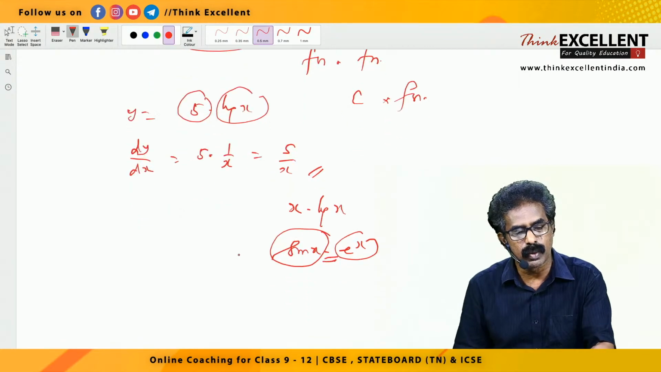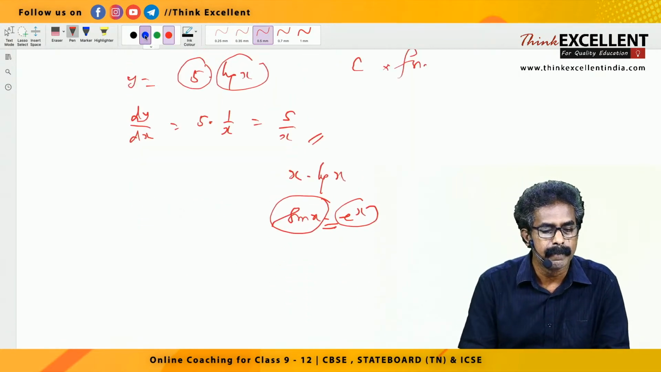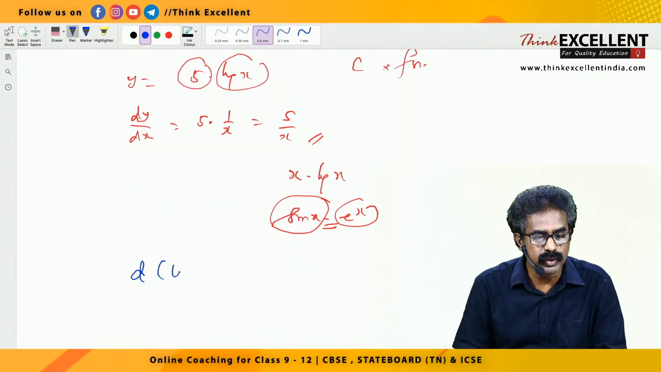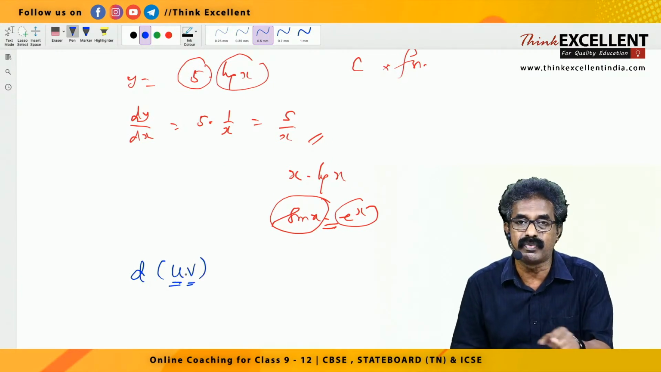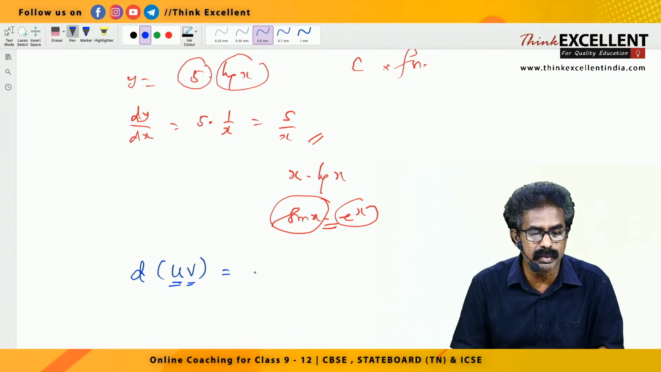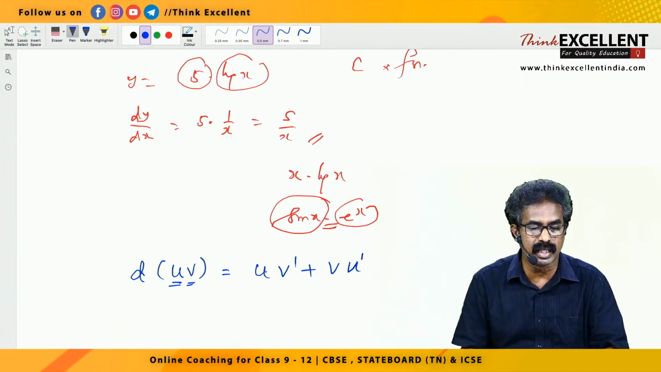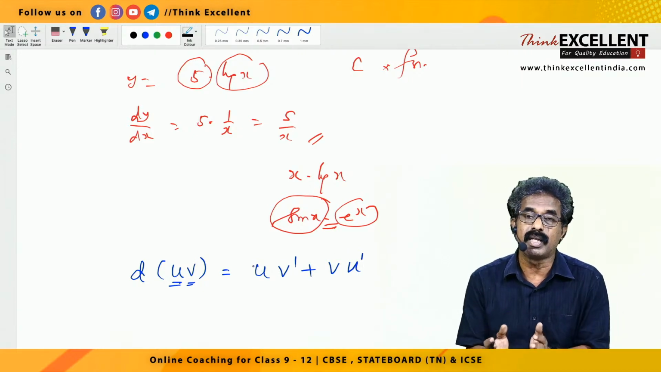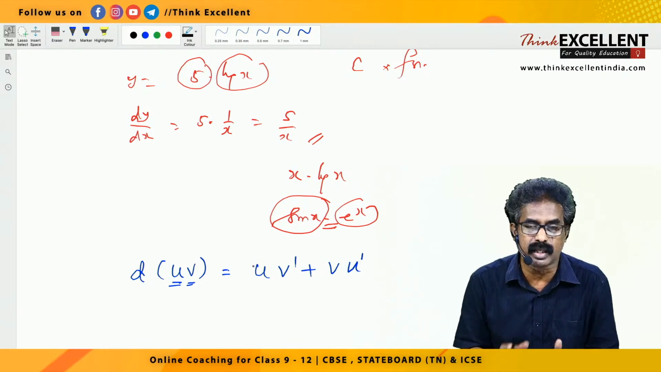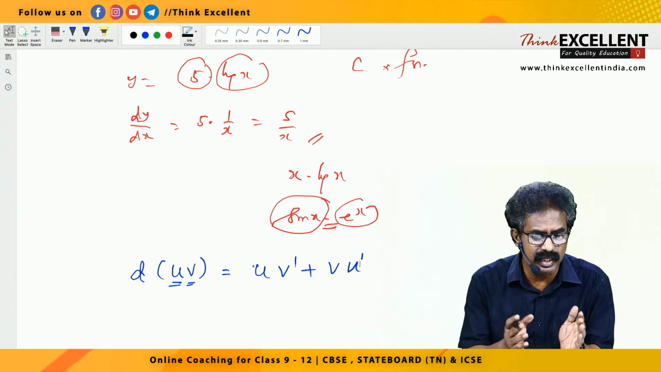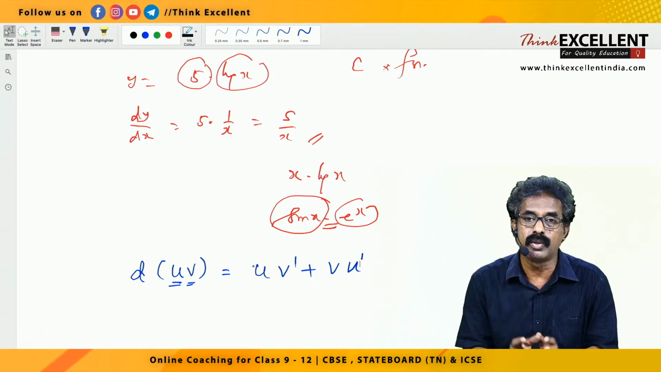Okay, so now what is the product rule? Listen here. Suppose the derivative of uv. u is a function, v is another function, a function into function, u into v. The answer is a very simple method I'll give you: u v dash plus v u dash. The dash denotes the derivative. So the derivative of uv, a product of two functions. Two functions are given, u into v. u is a function of x, v is also a function of x. Then you have to apply the product rule.